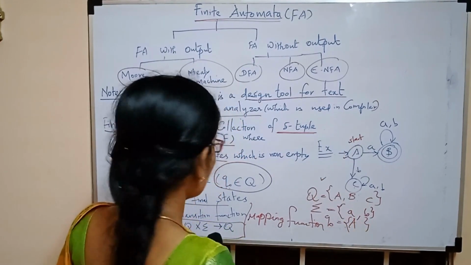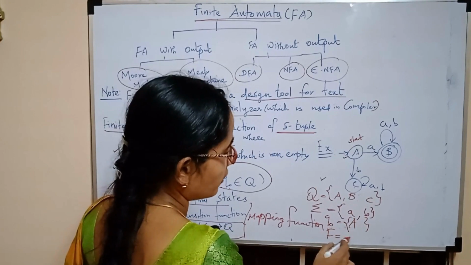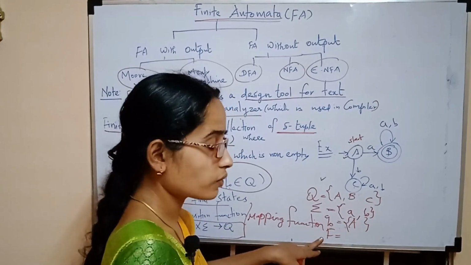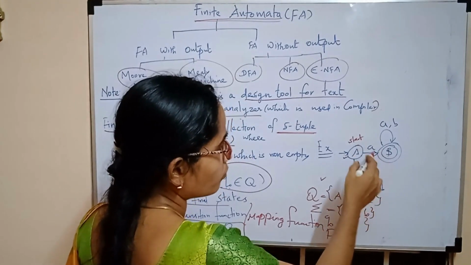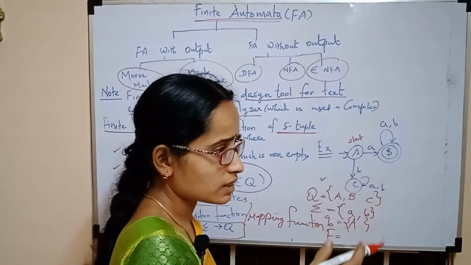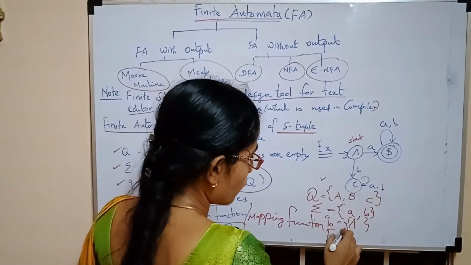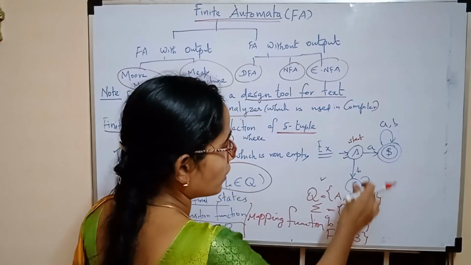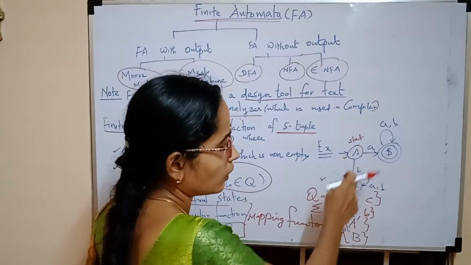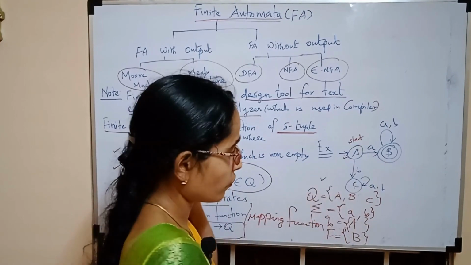And then capital F. Capital F is the set of final states. I already said, whenever you draw a double circle on a state, it is a final state. So the final state set consists of only B. Only B is the final state here; all others are intermediate states, we can say.